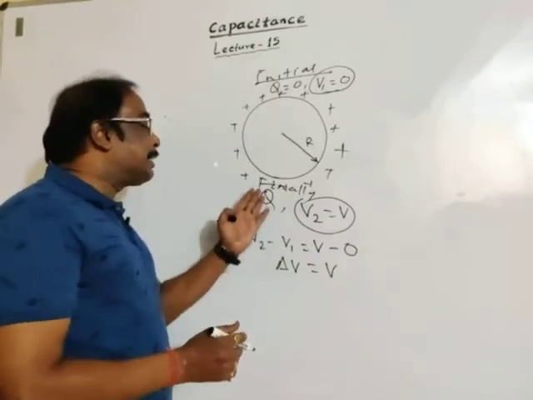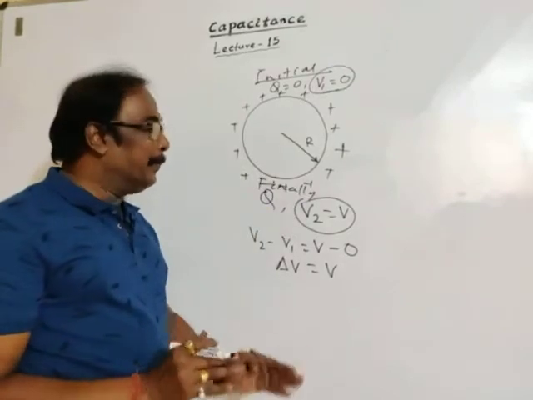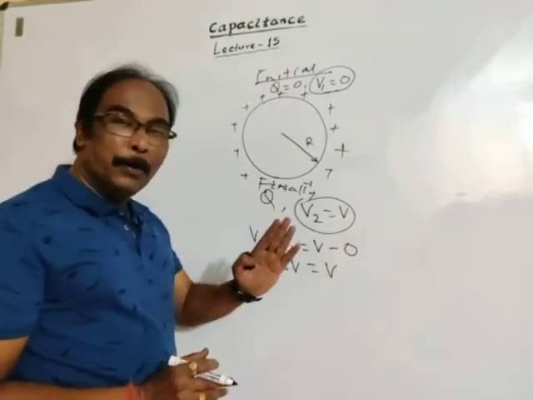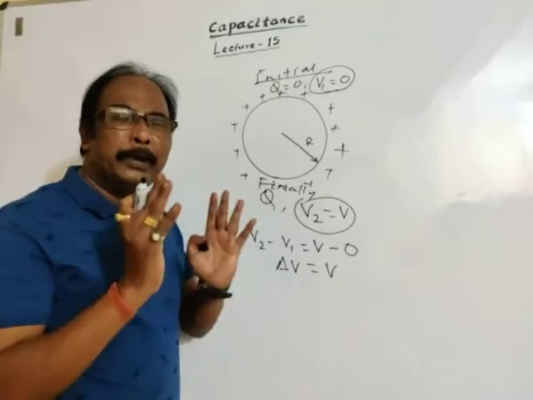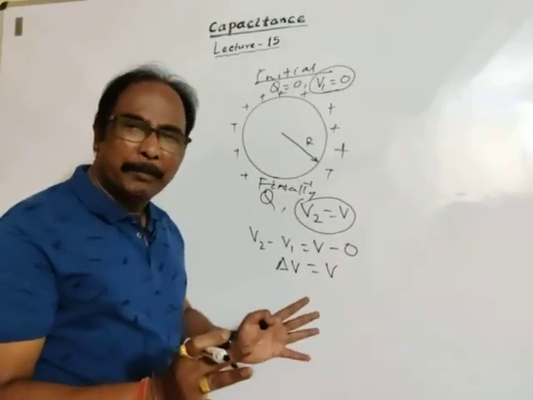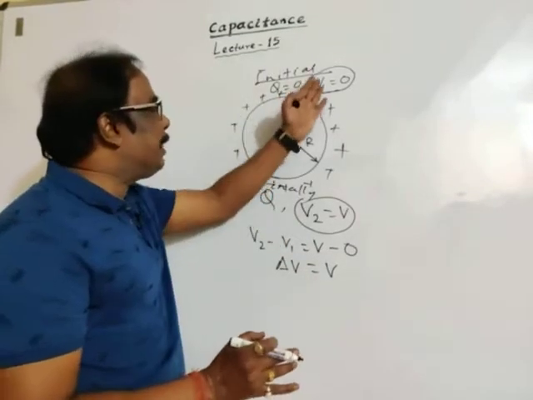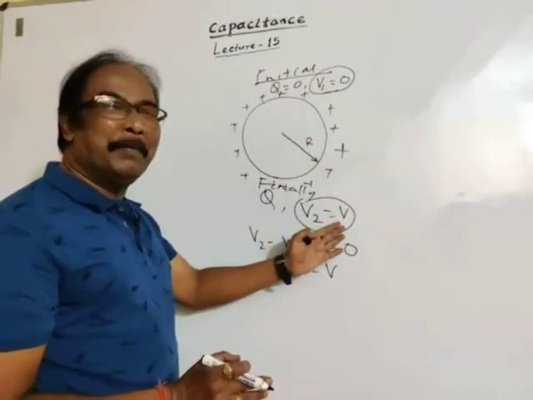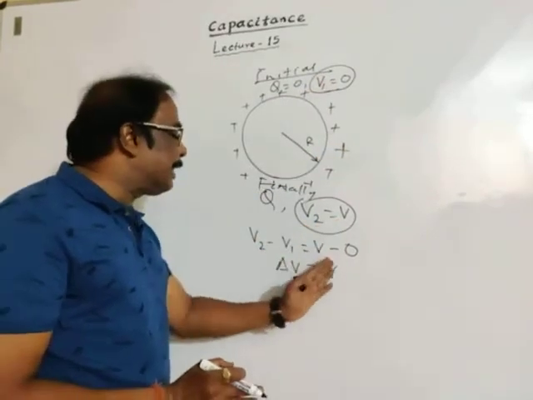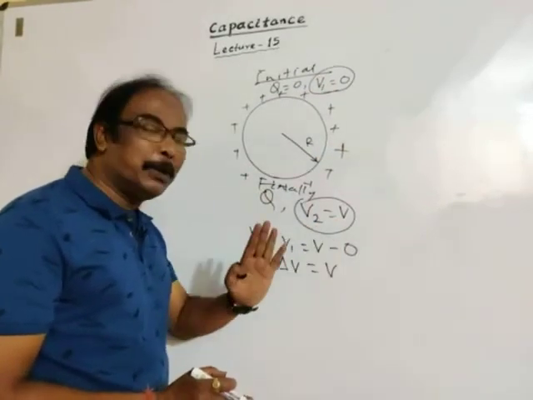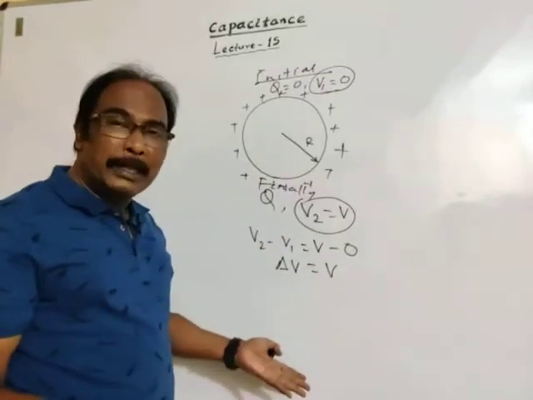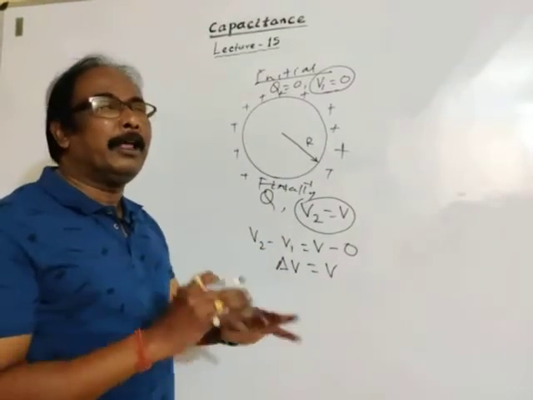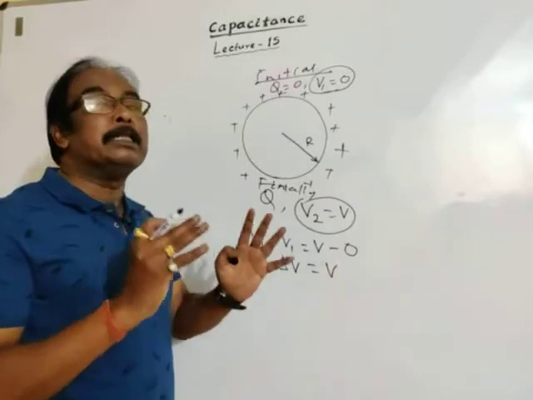So charge Q is given to the conductor and potential is now V, which is actually the potential difference. V is potential, we say, but practically this is potential difference.